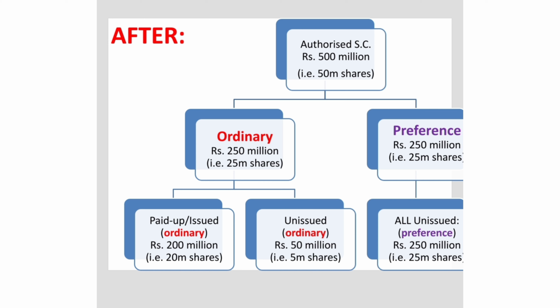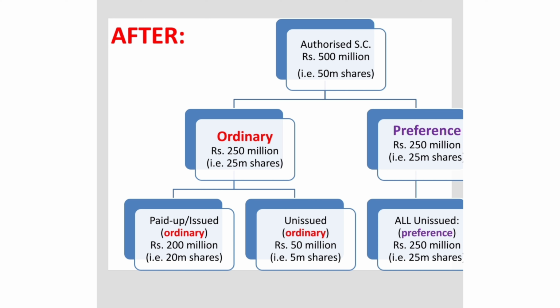And now we have 25 million shares, that is the quantity of 25 million shares of ordinary shares, and 25 million preference shares. And then of course this time all of the preference shares are unissued as yet. So over here you can see that the preference shares are clearly mentioned as all unissued, and that is still 25 million shares, which is worth rupees 250 million. However, as far as the ordinary shares are concerned, those are now further subdivided, because as you can remember from the earlier situation that 200 million shares, that is rupees 200 million, were already paid up, that is issued share capital.